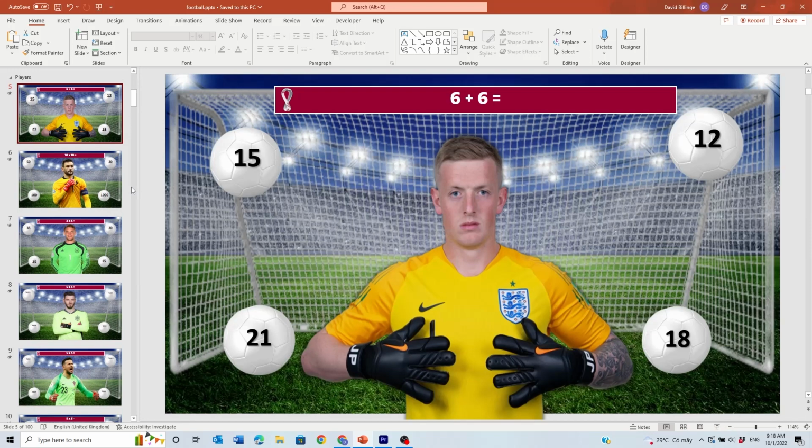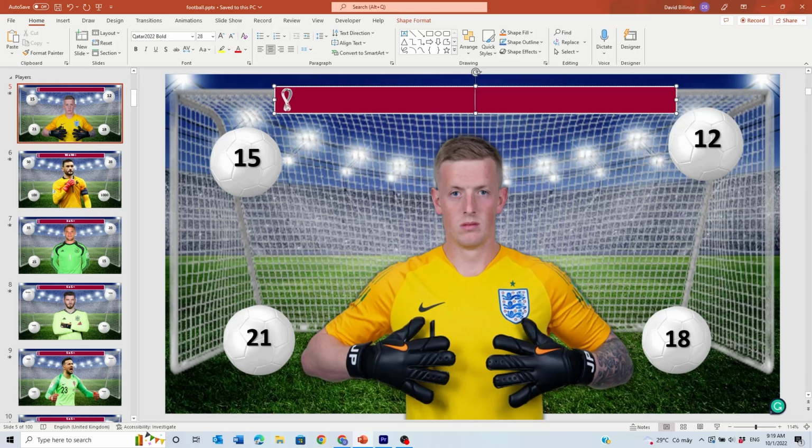Okay, so here we are in edit mode. As you can see, at the top of the screen is our question bar. And then in the goal positioned, we have our answer boxes. We'll edit the question first. Just click on the red question bar, and you can simply delete and type in whatever you want your question to be. As I said, you could have English questions or math questions or any kind of question you like. Whatever works with your lesson.